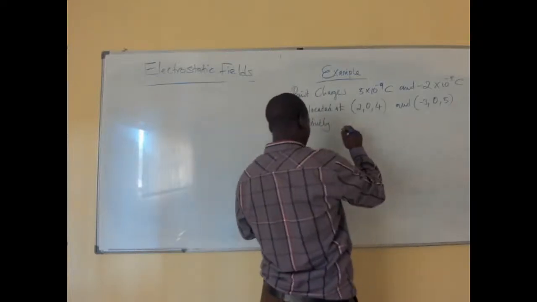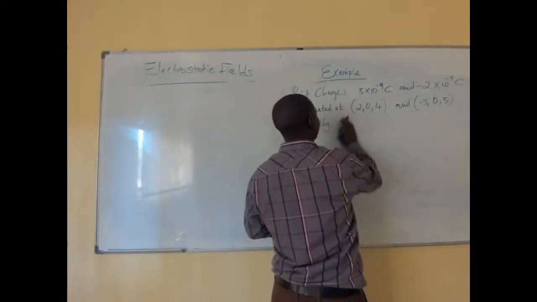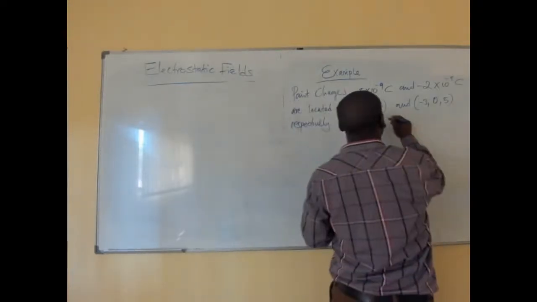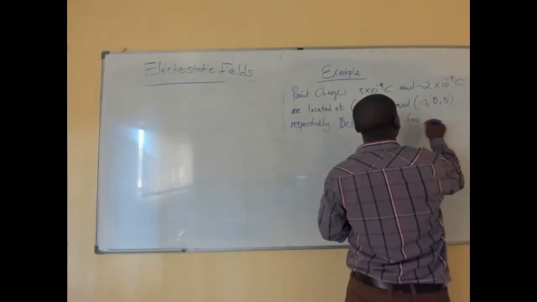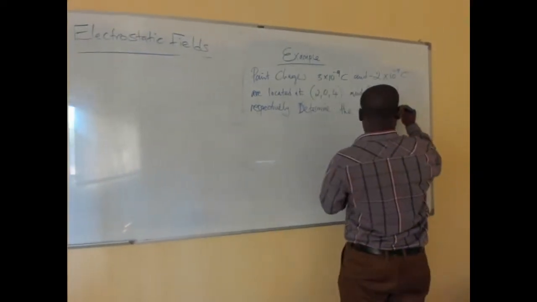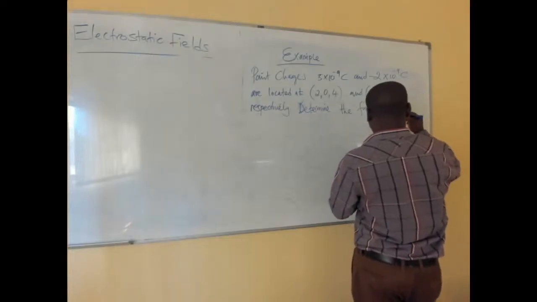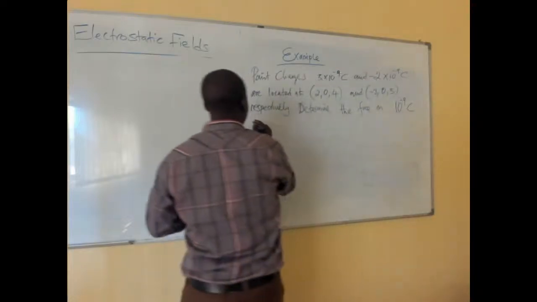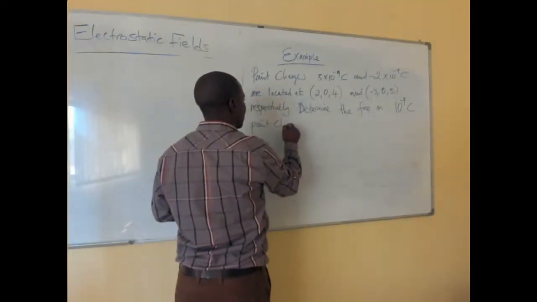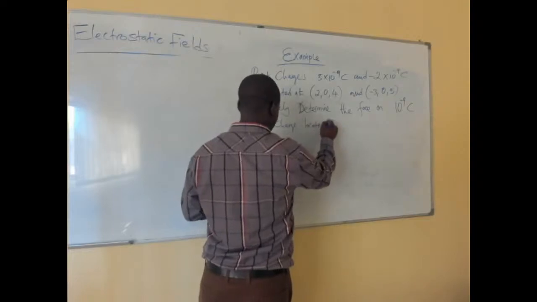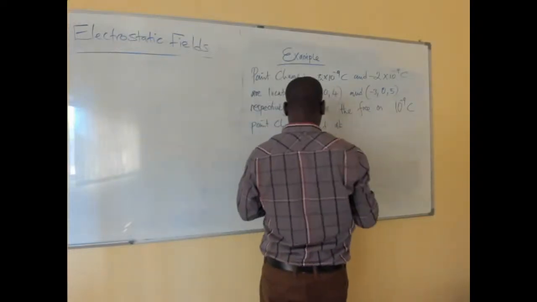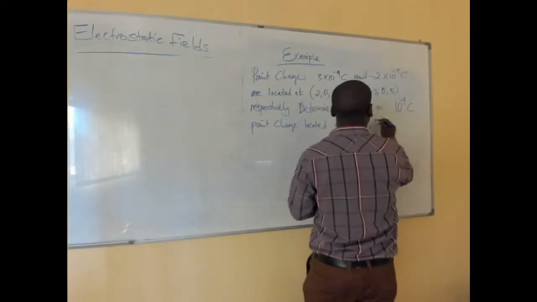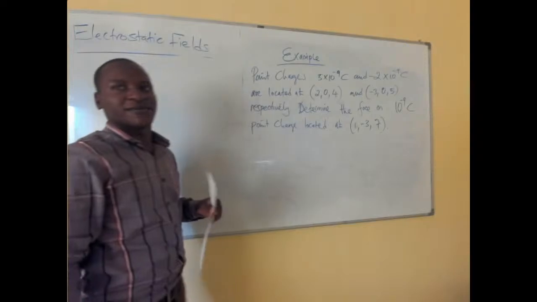So the question is, determine the force on a 10 to the minus 9 coulomb point charge located at 1, minus 3, 7. That is the question which we are having.